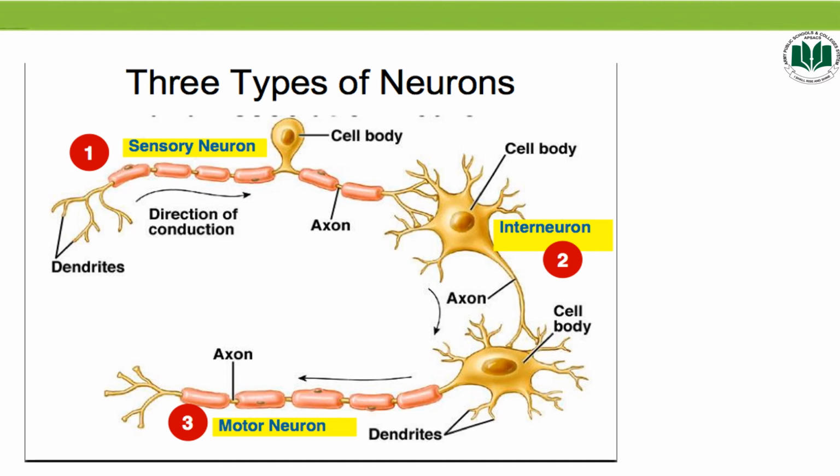Students, as you can see in the diagram, the sensory neurons are unipolar neurons, while interneurons and motor neurons are multipolar neurons. What do you mean by unipolar neurons? Unipolar neurons have only one structure extended from the soma, while multipolar neurons contain one axon and many dendrites.